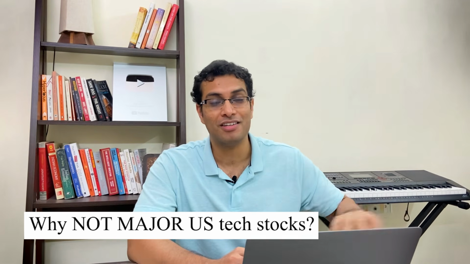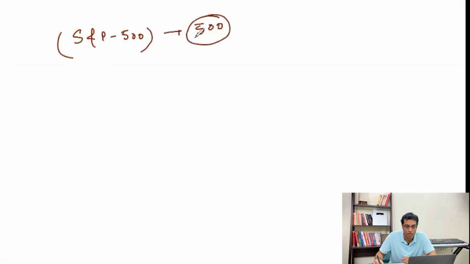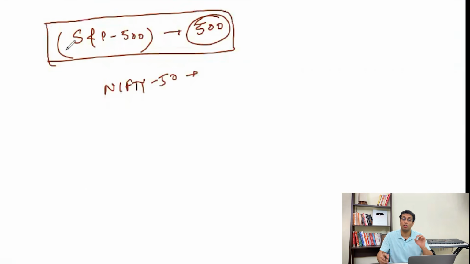Now let's move on to the second part and let me explain why I am not betting on big FAANG stocks and Microsoft. Let me explain this by breaking down the analysis of the S&P 500. You would say, hey, what is the S&P 500 exactly? It's essentially an index in the US for the top 500 US stock companies. In India, we have the Nifty 50, which means the top 50 companies in India. The S&P 500 covers the top 500 companies by market cap in the US economy.